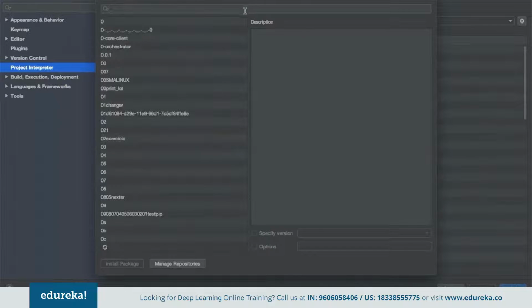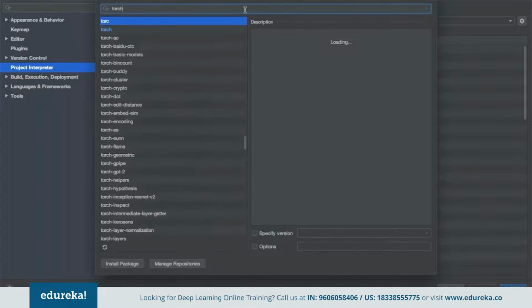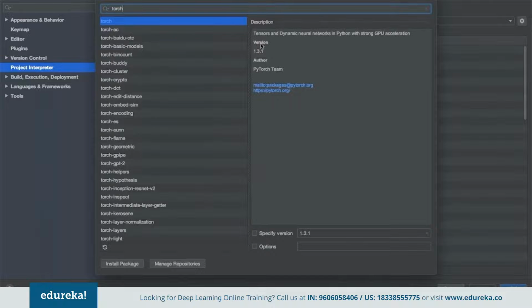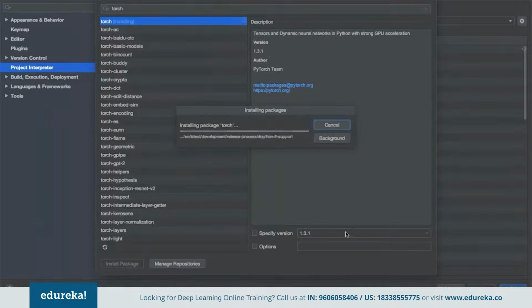For example, if we are looking for the library for Torch, we can see the entire library list here. Suppose we were trying to install Torch, which we can use for tensors and dynamic neural networks. We can simply click on install package, choose the version, and then get started on top of it.